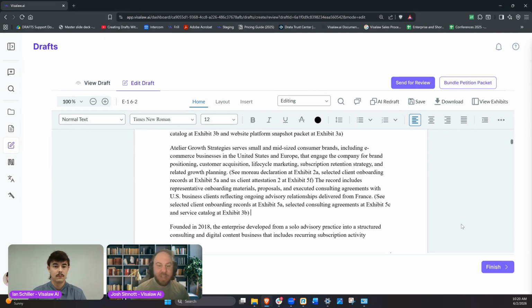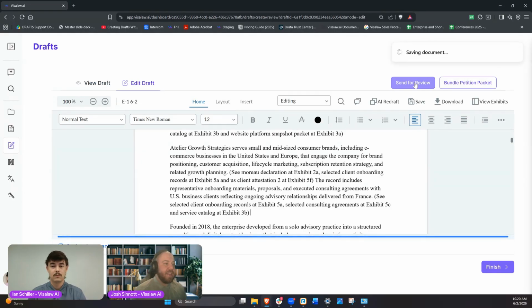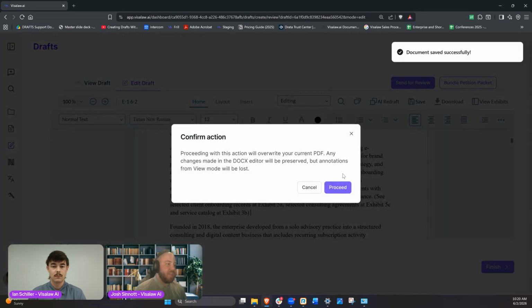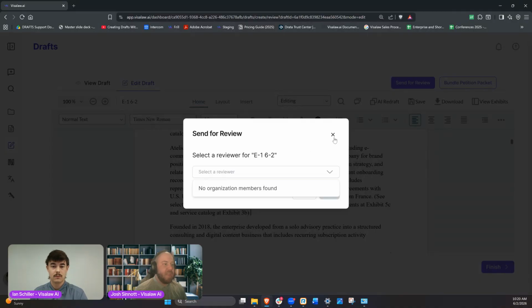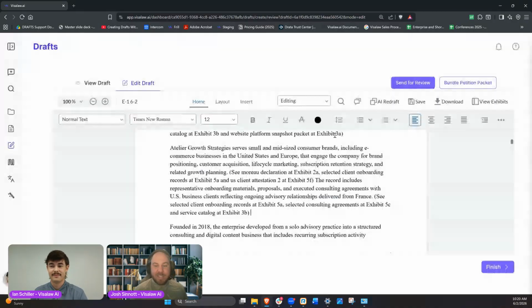As we mentioned, we like to be your all-in-one immigration information solution here. If you do want to make changes in another platform, no worries at all. You can also download it here, as Word or as PDF. Same thing too, if we wanted to send this out, maybe we have a paralegal working on the first draft, or another attorney who's working on the first draft, and we just want it sent out for review. We can actually go in and send these out for review here. Within here, we could select which attorneys or other members of our team we want to review this with. Again, I don't have anyone linked up right now, but if I did, I could say, hey, I want to share this with Ian.